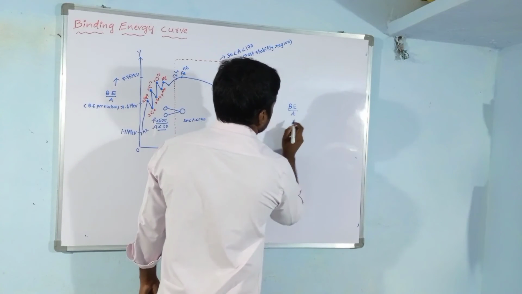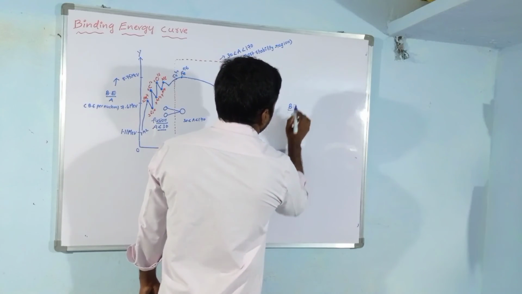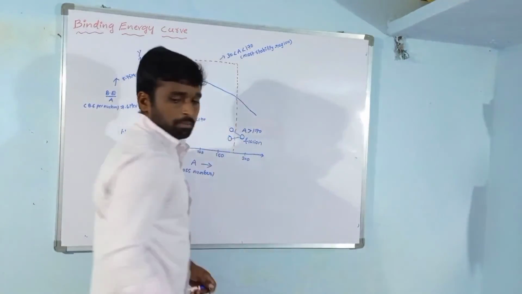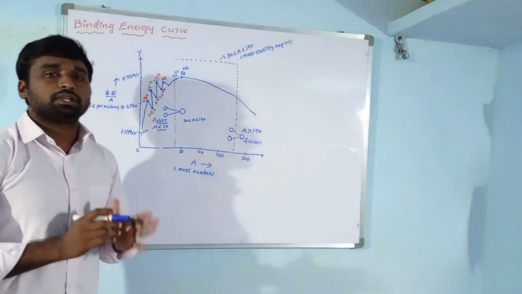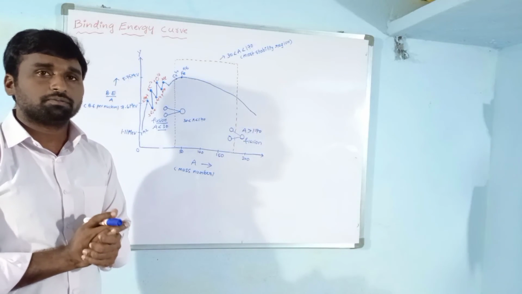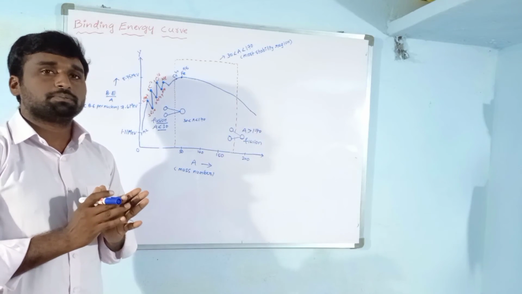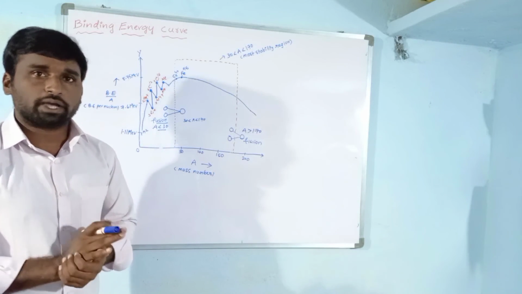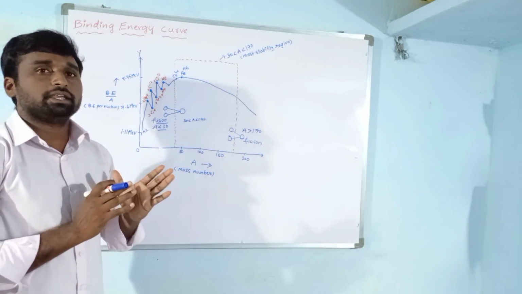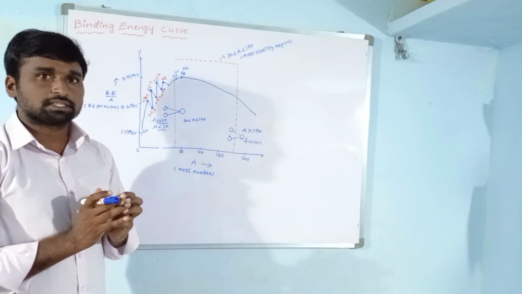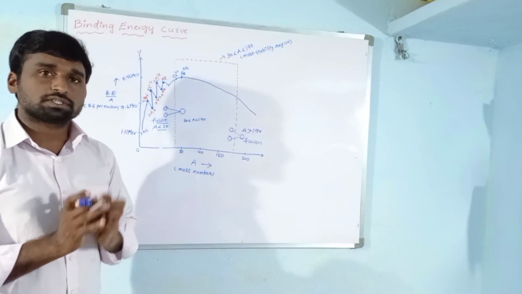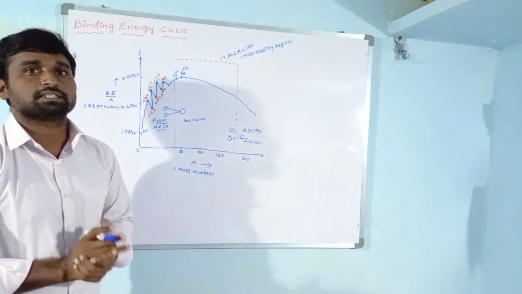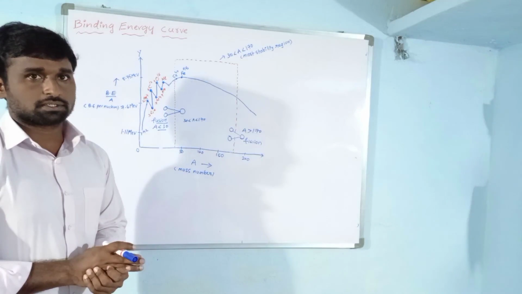Binding energy per nucleon represents the stability of the nucleus. If the binding energy per nucleon is high, the stability of the nucleus is also high. If the binding energy per nucleon is less, the stability of the nucleus is also less. Binding energy per nucleon decides the stability of the nucleus.